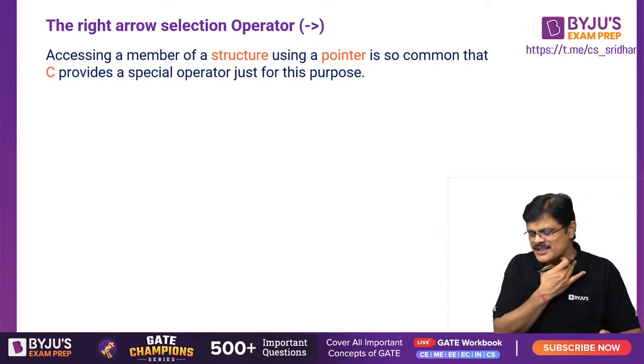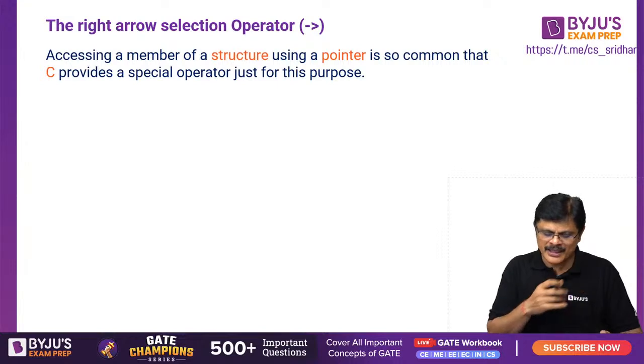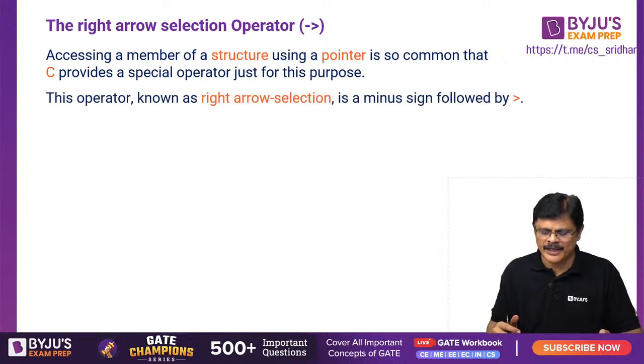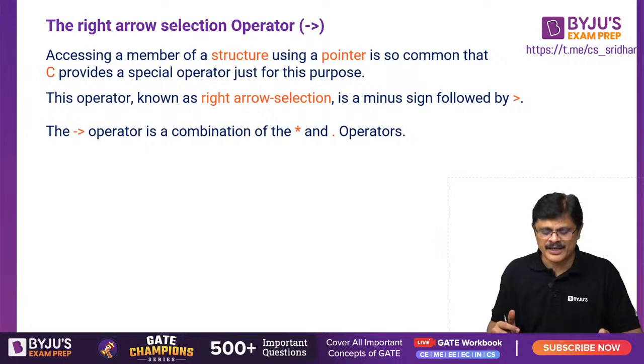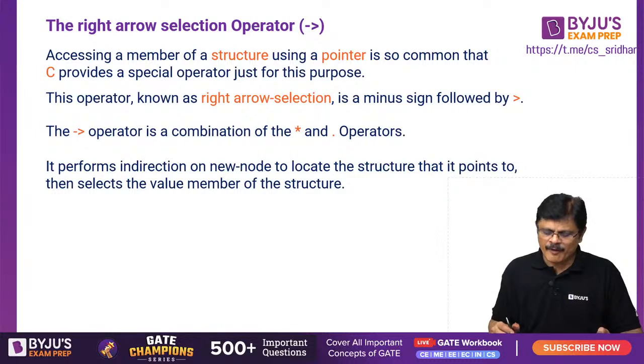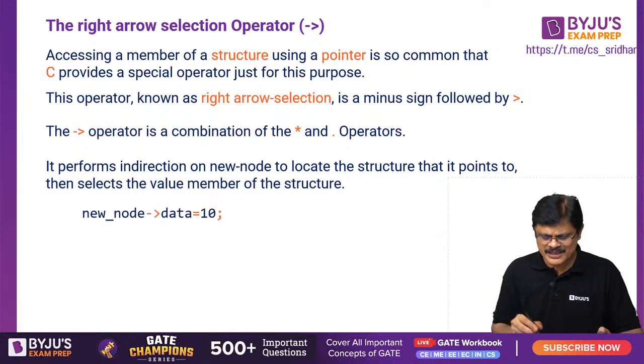Accessing a member of a structure using a pointer is so common that C provides a special operator just for this purpose, known as the right arrow selection operator. The right arrow operator is a combination of star and dot operators. It performs indirection on new node to locate the structure that it points to, then selects the data member of the structure.